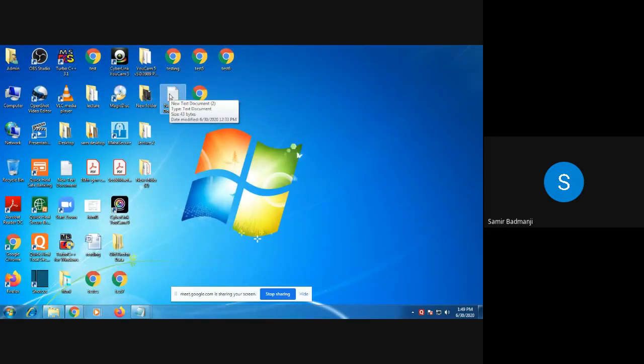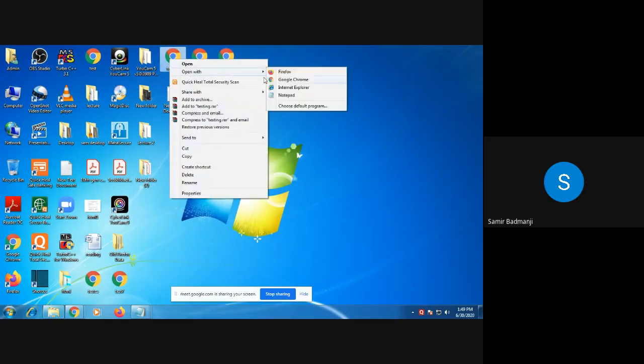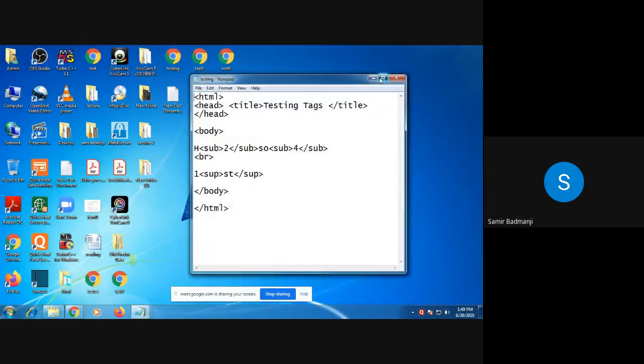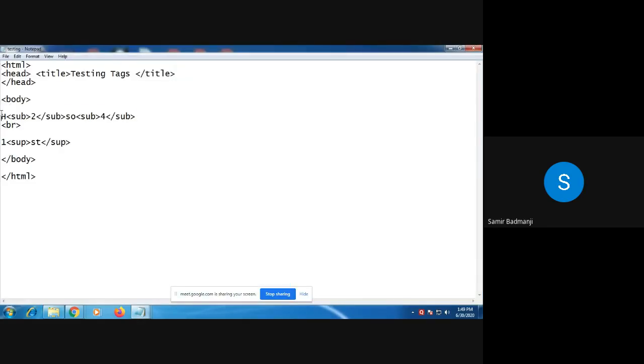So I'll just open the testing HTML again. I'll just delete this SUP and SUB tag. Now see, we are just going to write the OL tag and see how it works.